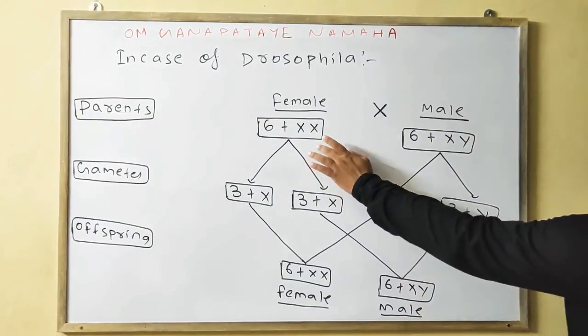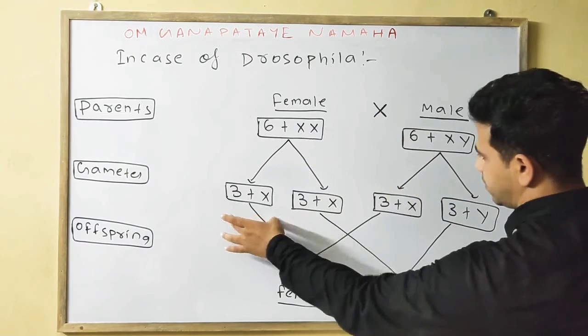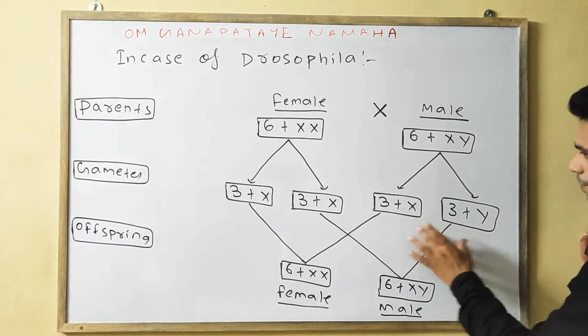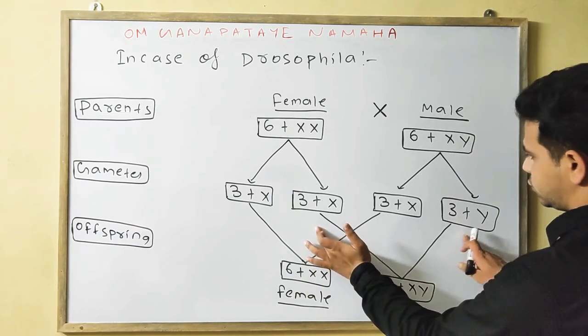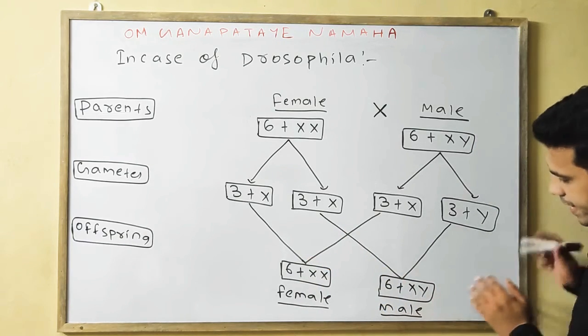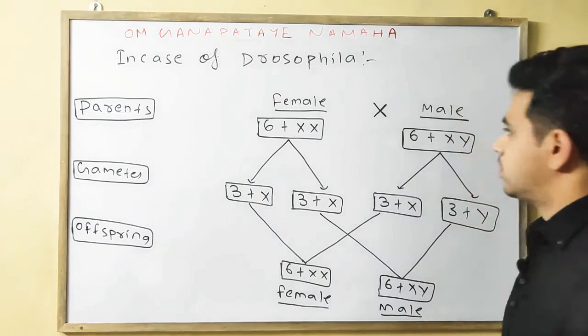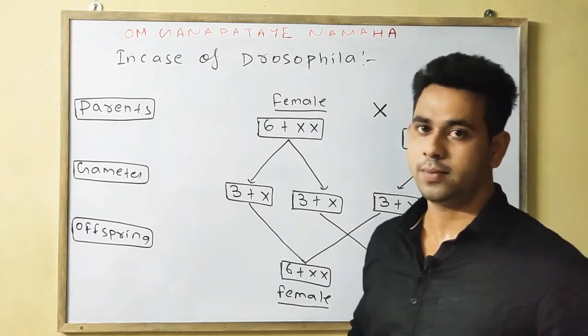So 6 plus XX in the case of female, 6 plus XY in the case of male. Gametes formed: 3 plus X, 3 plus X in the female; in the male, 3 plus X and 3 plus Y. These fuse to form the 6 plus XX female, and these two fuse to form the 6 plus XY, that is your male. So this is all about your first portion, the chromosomal mechanism.